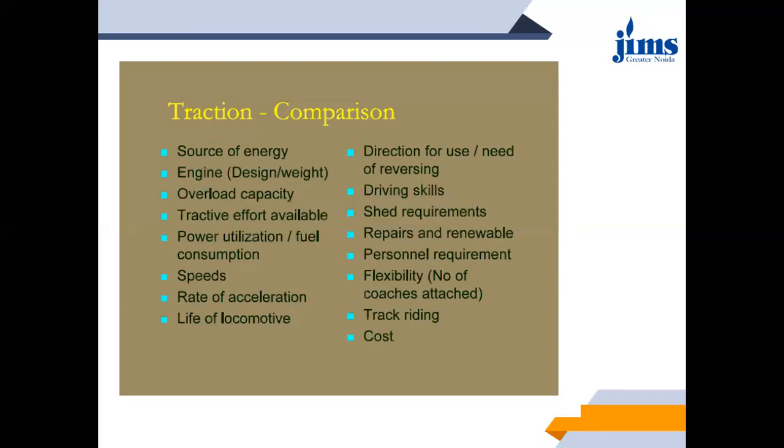So what are the parameters for comparison between them? The very first thing that arises is the source of energy itself. In diesel locomotives, the source of energy is diesel fuel. In electric, it is electricity. It may be either AC current or DC current, but it is electricity.